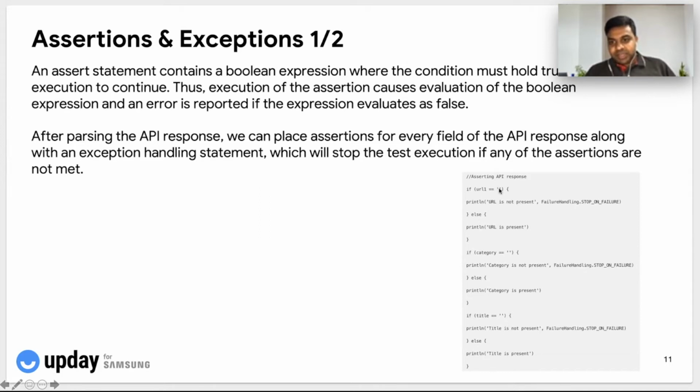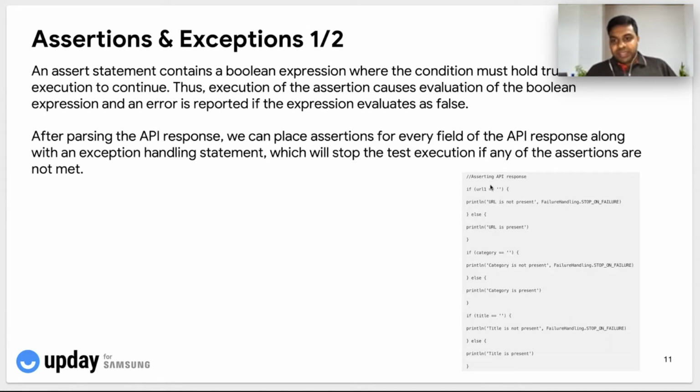If there is no value in this parameter called URL in the API response, then we are printing that URL is not present, and this particular exception handling that we have will stop the test case. If URL is not there, then there is no point proceeding with the test case because it is bound to fail. And if it is present, then we are printing URL is present, and the test step will continue ahead without any failure handling mechanism.